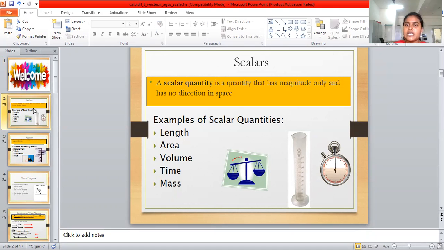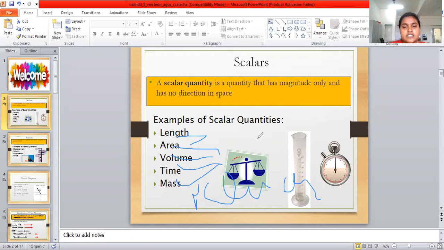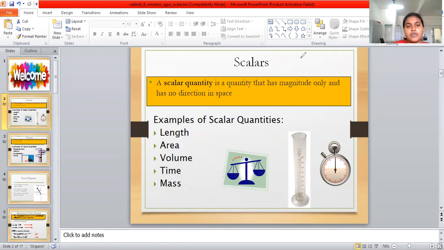Examples of scalar quantities are length, area, volume, time, mass, and power. Length, for example, is 10 meters, 5 meters, 6 meters.